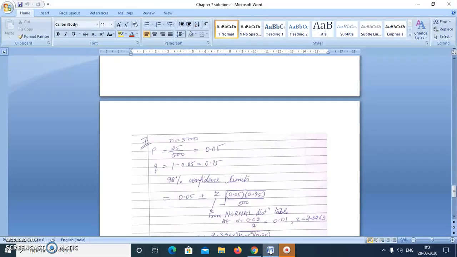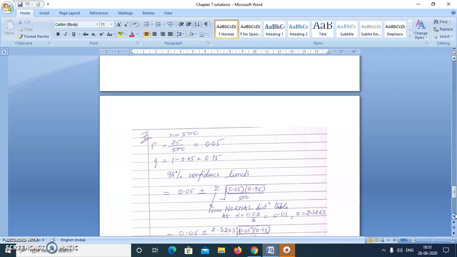So in this question, n is given as 500 and the probability of success is 25 upon 500, which is 0.05, and q is 1 minus p, which is 0.95.